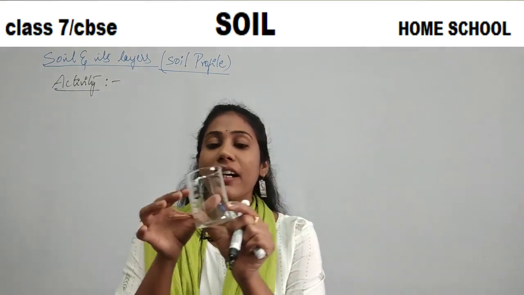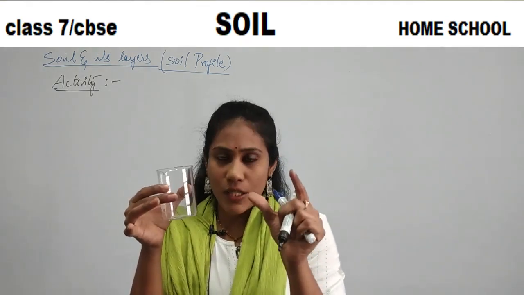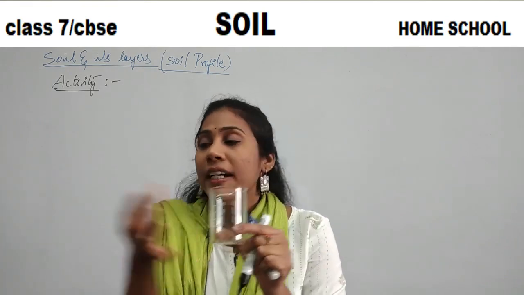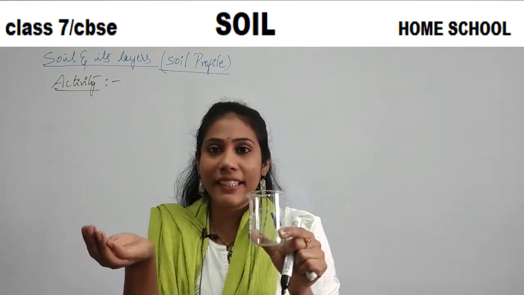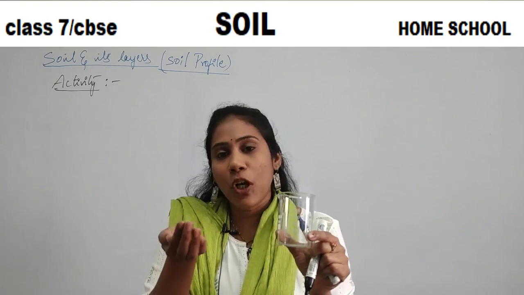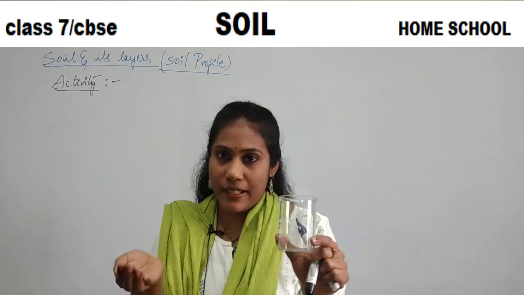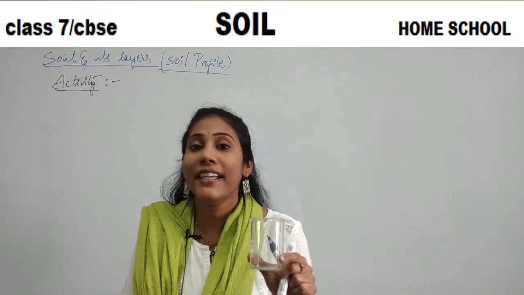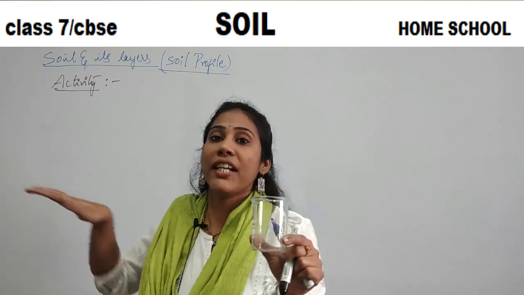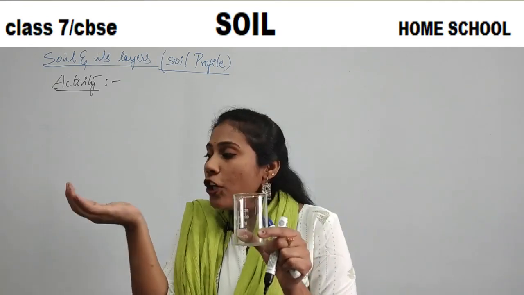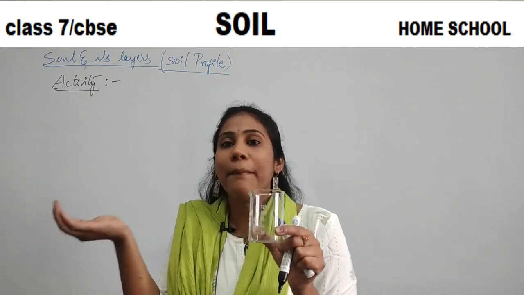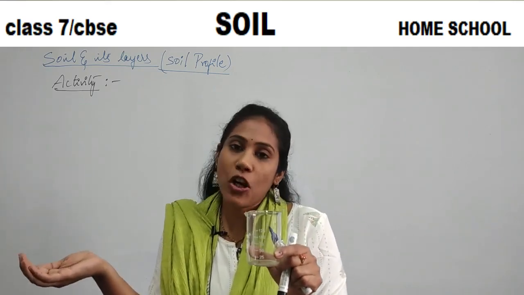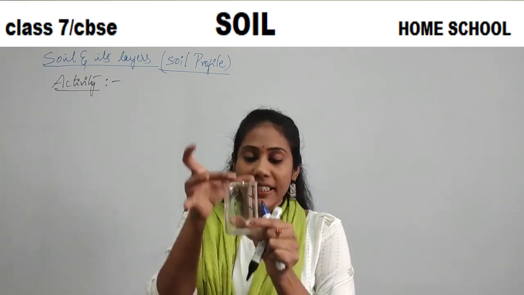This is actually a beaker. You take a glass vessel which is there in your home. Take some soil from a garden. See, I am talking about only the topmost layer. Whatever soil you are seeing on a roadside, in a garden, everything is a topmost layer of a soil. So take some amount of soil in your hand, put it here.